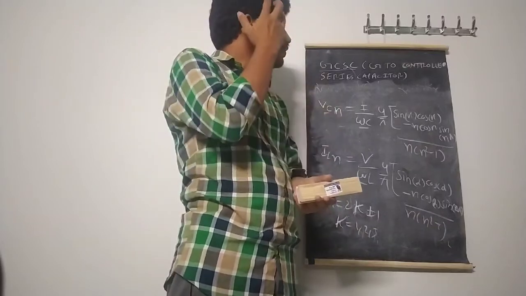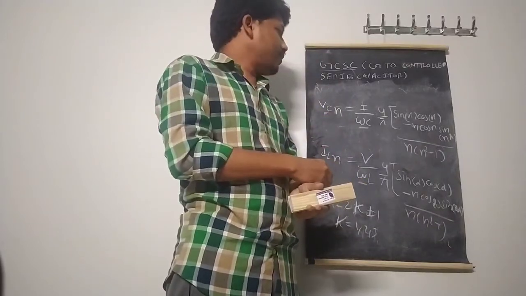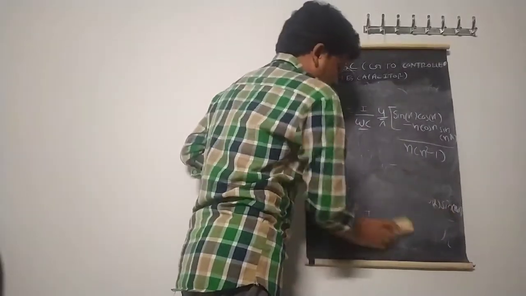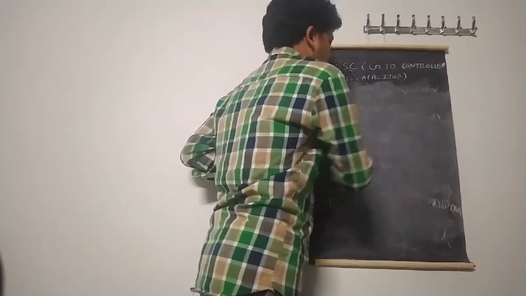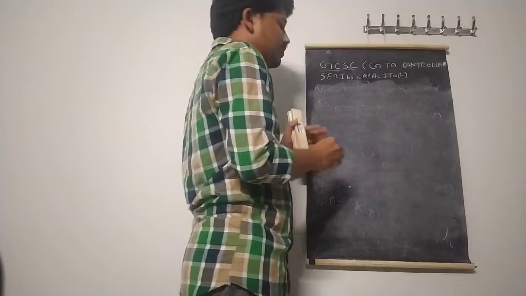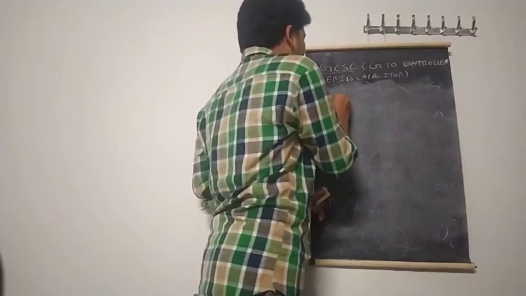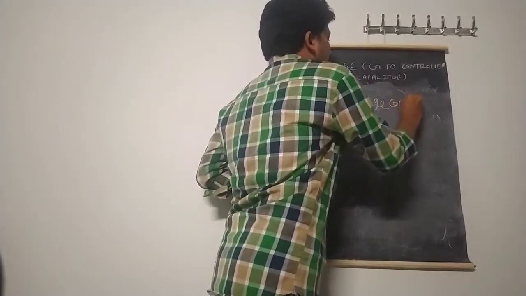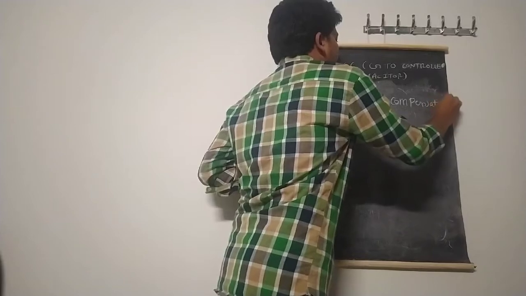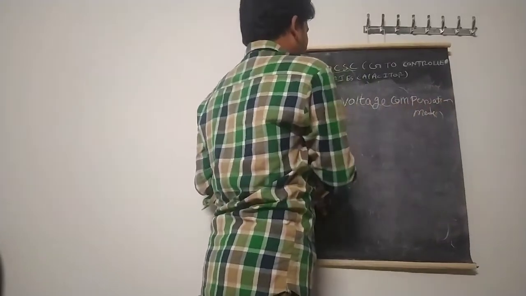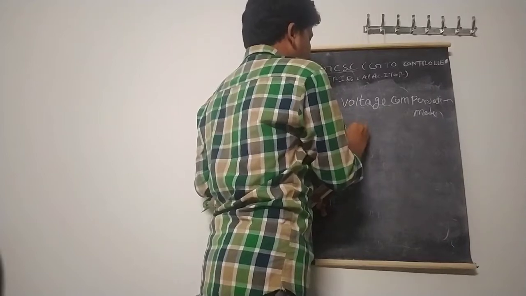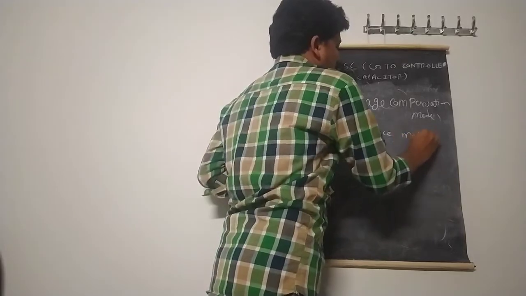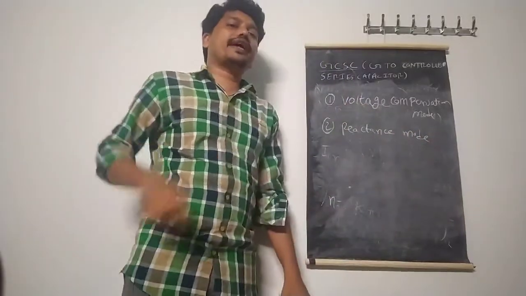So this is about GTO controlled series capacitor, so VC of n and IC of n. Now if you draw these characteristics, finally I will conclude that GCSC can be operated in two modes, that is the voltage compensation mode, and second is the reactance compensation mode, reactance mode. It operates in two modes, voltage compensation mode and reactance mode.